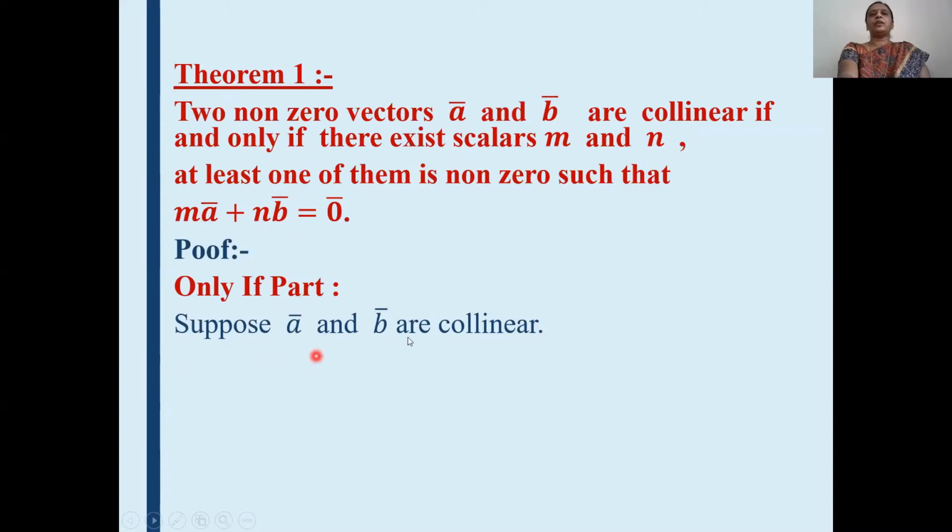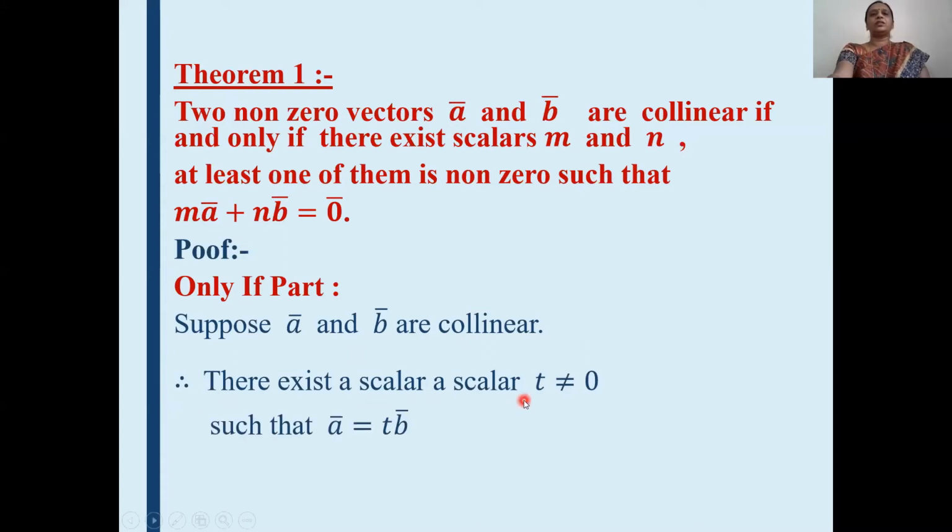Okay. See the proof. The only if part means the first part of the theorem. In that you suppose A bar and B bar are collinear, then we have to show that this equation is satisfied. For that, you suppose A bar and B bar are collinear vectors, and by the definition of collinear vectors, which we have seen just now, if two vectors are collinear, then one vector can be expressed as a scalar multiple of the other. We will use that definition here. Now, here we are supposing that A bar and B bar are collinear vectors. Therefore, according to the definition of collinear vectors, there exists a scalar t not equal to 0 such that A bar is equal to t times B bar.